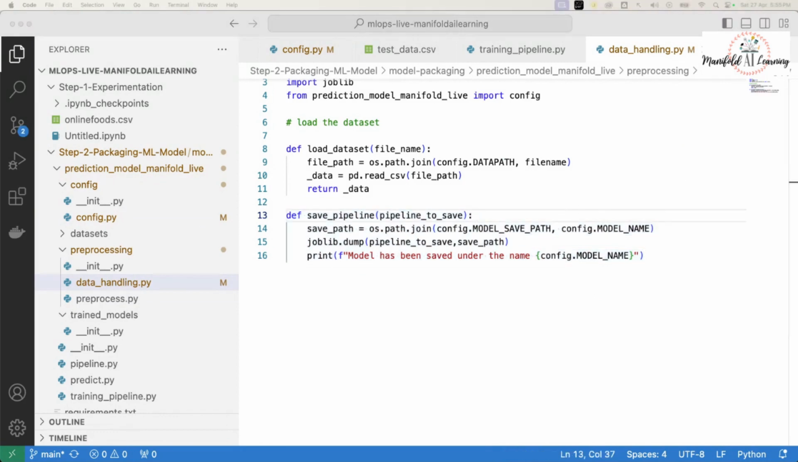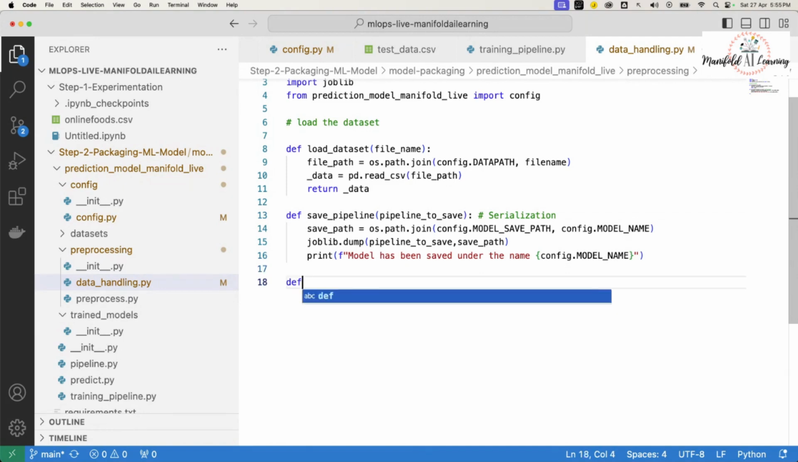Now once the serialization process is completed, obviously we'll have to generate predictions in the future. Let's go ahead and specify a function which would help us perform the deserialization. So this is going to take care of serialization, and I'll go ahead and create one more function for the deserialization. Def load pipeline.